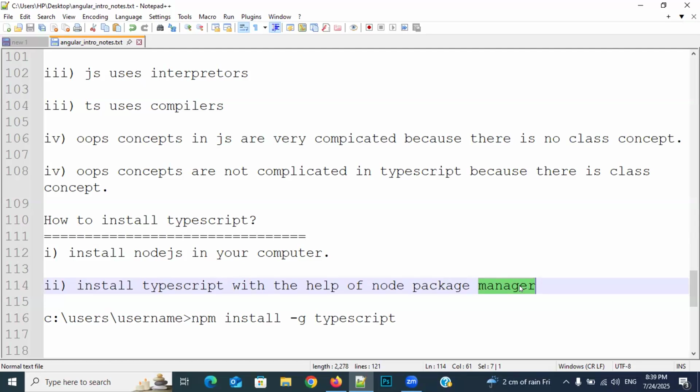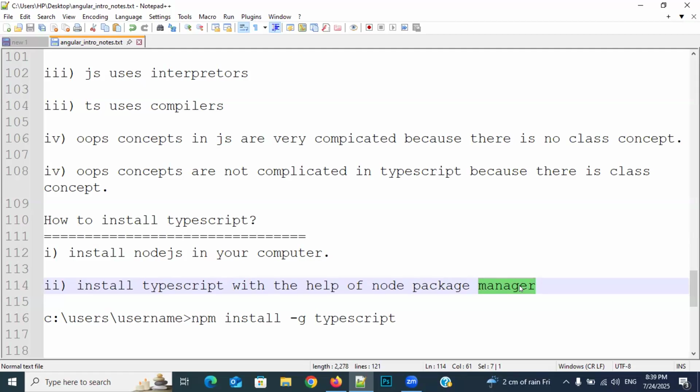If you want to connect with the Node.js server through your computer, first of all, we need to install Node.js on your computer. Understand my point? First of all, we need to install Node.js on your computer. Then only are we able to connect with the Node.js official server by using this npm command.